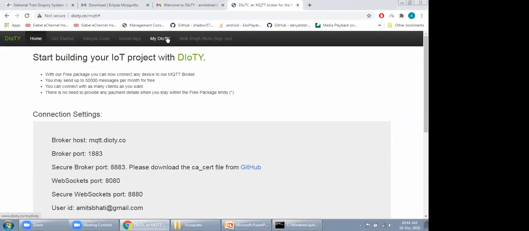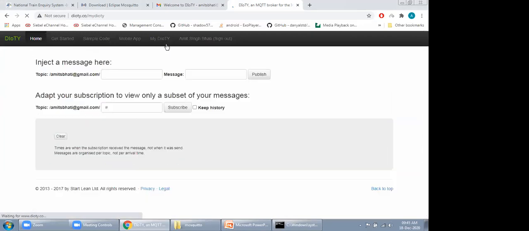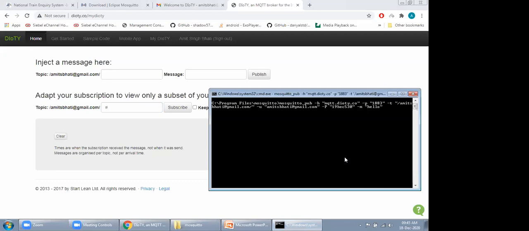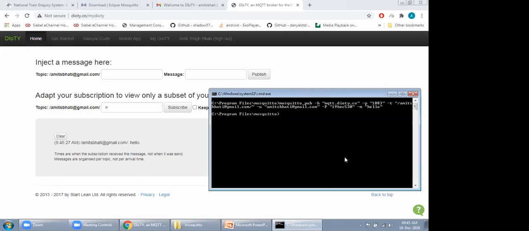So just click on my DIOTY. Here you will have a console that will display all the messages published on this broker, and this window has been subscribed for all the subtopics that lie in this /amitaspati@gmail.com topic. That's why they have put just the hash sign there. As and when I publish any data there, whatever data I have published gets printed over there.